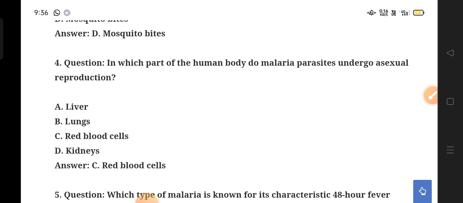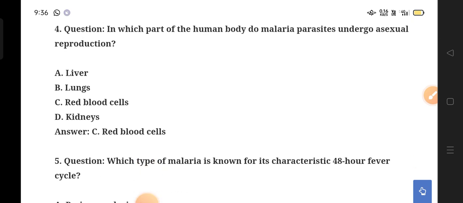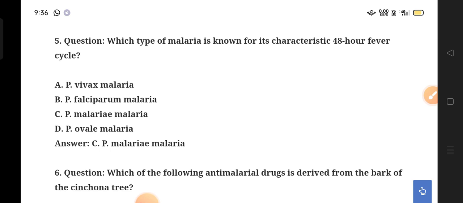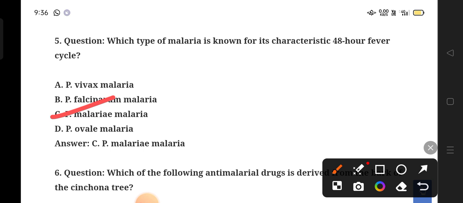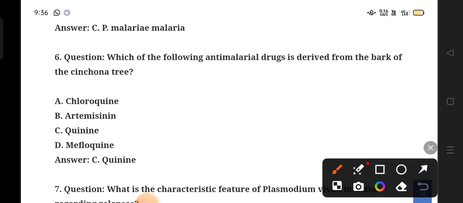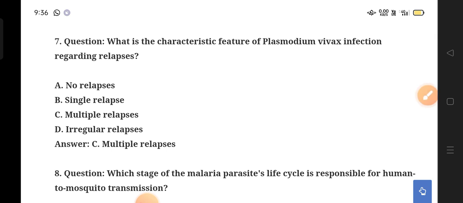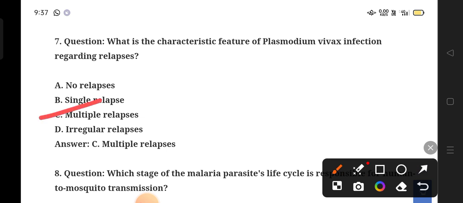Which part of the human body do malaria parasites undergo asexual reproduction in? RBC cells. Next one is which type of malaria is known for its characteristic 48-hour fever cycle? Option C, malaria. Next, which of the following anti-malarial drugs is derived from the bark of the cinchona tree? Option C, quinine. What is the characteristic feature of the Plasmodium vivax infection regarding relapses? Option C, multiple relapses.